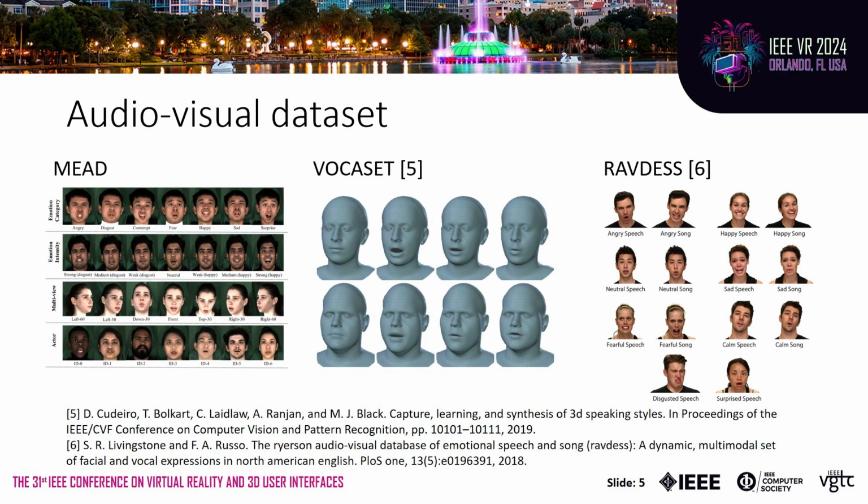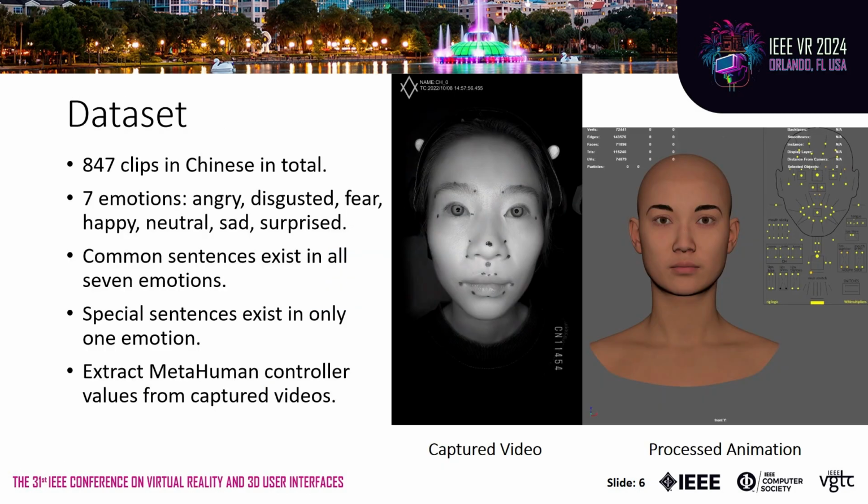As for audiovisual datasets, there are a few datasets frequently used in previous works. MEAD is a large audiovisual dataset that contains multiple emotions, intensities, and characters. But it contains captured videos only. Datasets like Ravdess contain audio and its corresponding facial meshes. However, the problem is our 3D model cannot be driven by meshes, and the dataset does not consider different emotions.